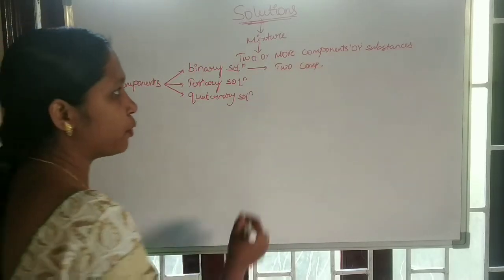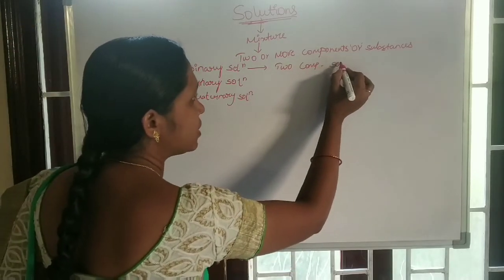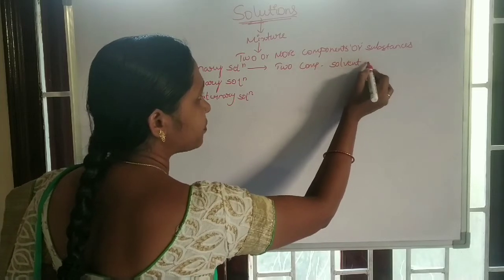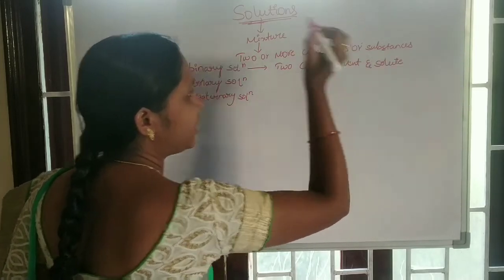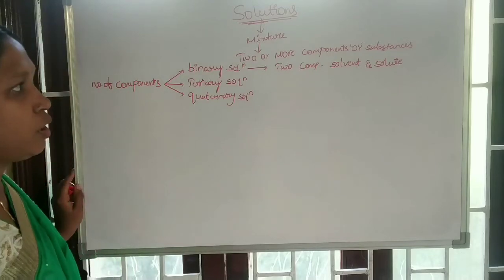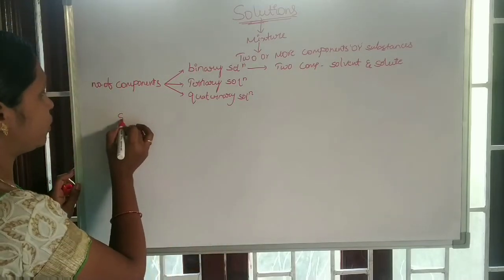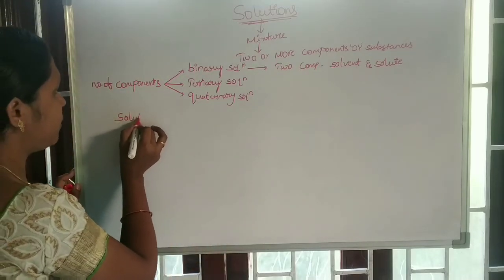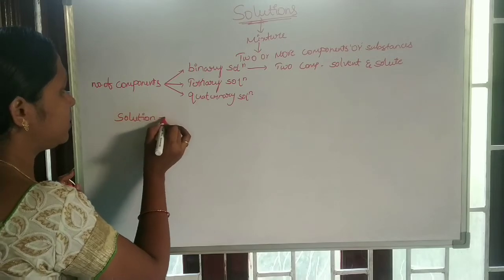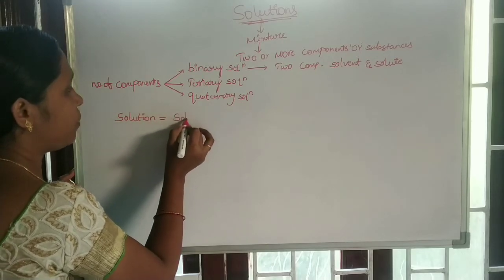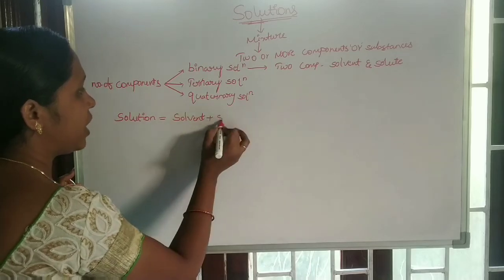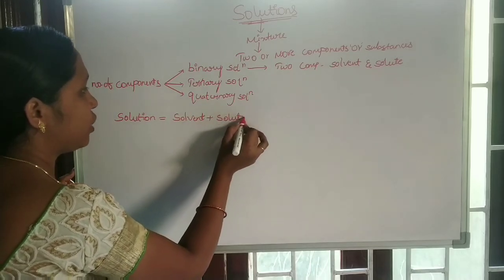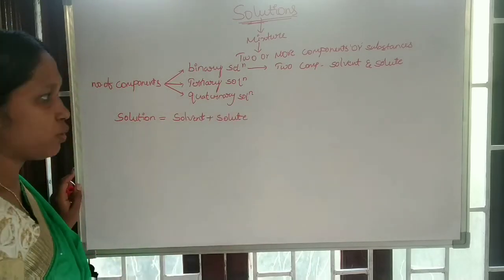Those two components are known as solvent and solute. What is solvent and solute? The binary solution is a combination of two components. One is a solvent and the other is a solute. What is a solvent?